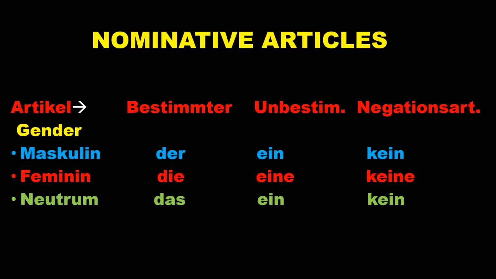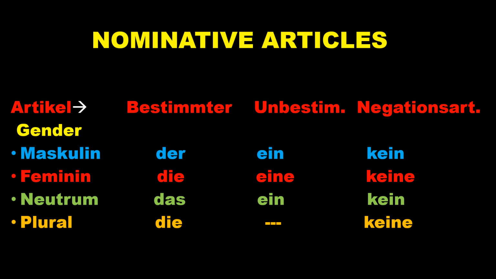Feminin, die, unbestimmter eine, Negations keine. Neutral or neutrum, das, unbestimmter ein, Negations kein. Plural, die, Negations keine.